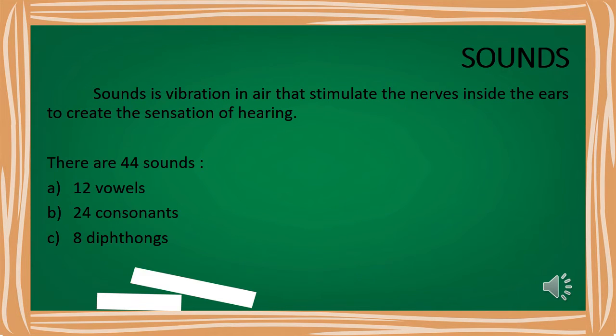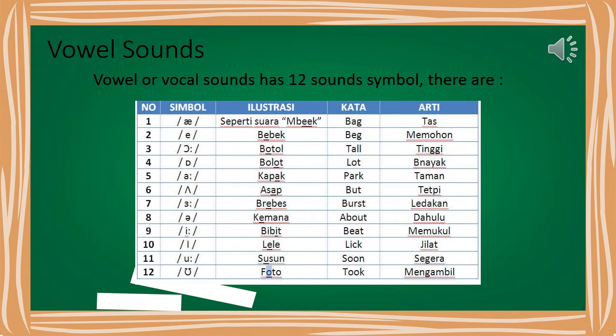Sounds. Sound is vibration in the air that stimulates the nerves inside the ears to create the sensation of hearing. There are 44 sounds: first, 12 vowels; second, 24 consonants; third, 8 diphthongs. The first, vowel sounds. Vowel or vocal sounds have 12 sound symbols.